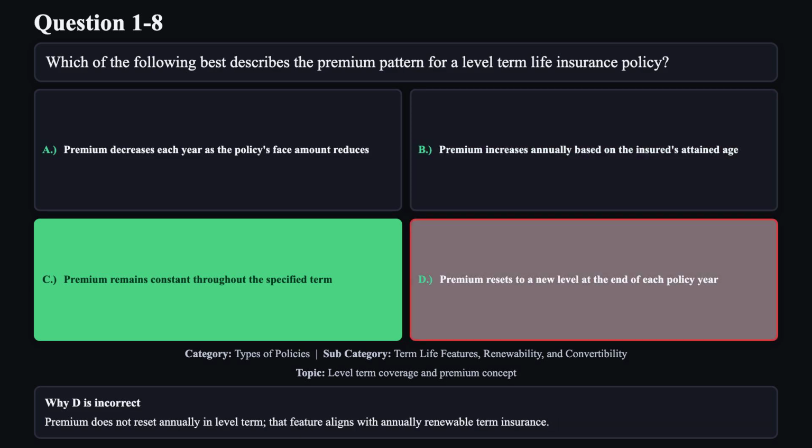Reason D is not correct. Premium does not reset annually in level term. That feature aligns with annually renewable term insurance.